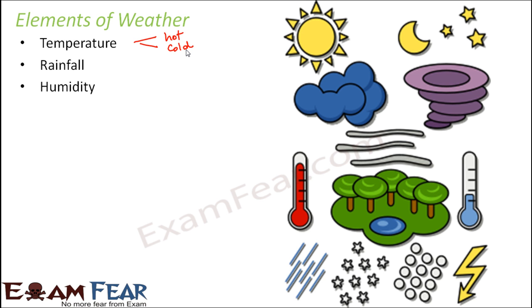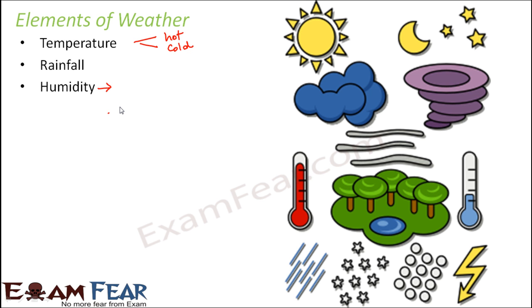The third element of weather is humidity. Now you see, what is humidity? First of all, humidity is nothing but the amount of moisture present in the air. So what is this moisture? Have you ever felt that after heavy rainfall, sometimes the environment becomes very humid? I mean, you feel sweaty on your skin. This is nothing but the presence of moisture or water, either in the form of liquid droplets or in the form of water vapor in the atmosphere. Water vapor cannot be seen because it is made of very small molecules of water, so we cannot see them with the naked eye.